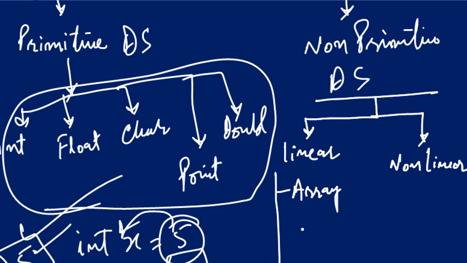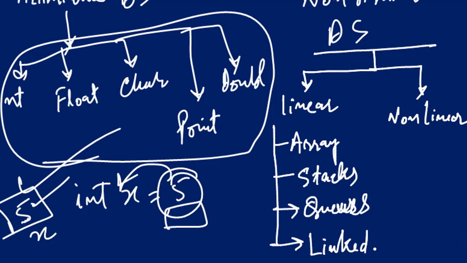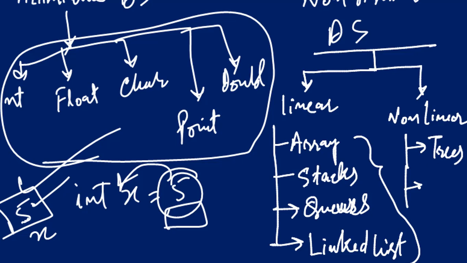We are achieving the data structure implementation with the help of arrays, stacks, queues, and linked lists. So we will discuss these one by one. And in non-linear data structure, we use the concept of trees and graphs.